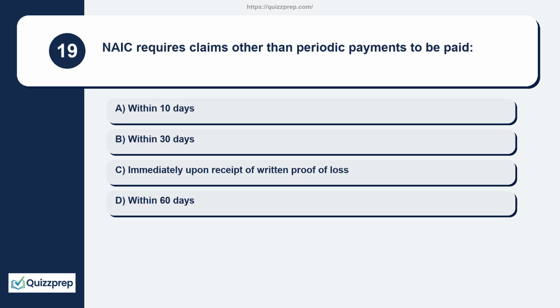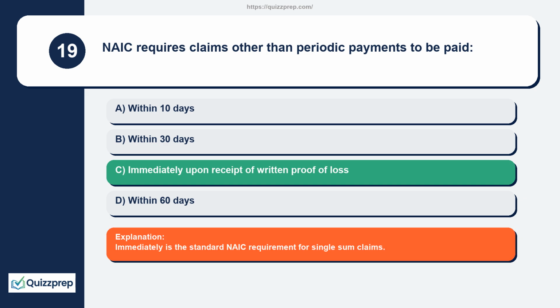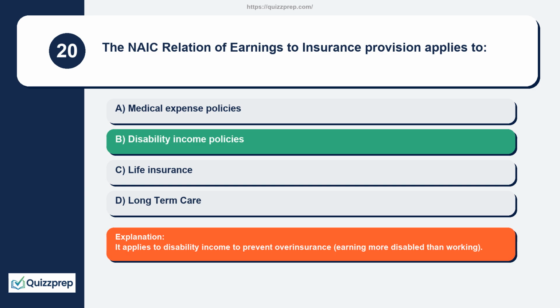Question 19. NAIC requires claims other than periodic payments to be paid within 10 days, within 30 days, immediately upon receipt of written proof of loss, within 60 days. Immediately is the standard NAIC requirement for single sum claims. Question 20. The NAIC relation of earnings to insurance provision applies to medical expense policies, disability income policies, life insurance, long-term care. It applies to disability income to prevent overinsurance, earning more disabled than working.